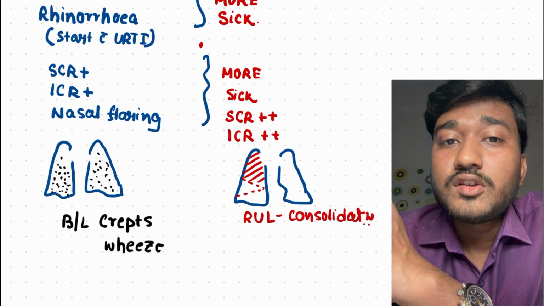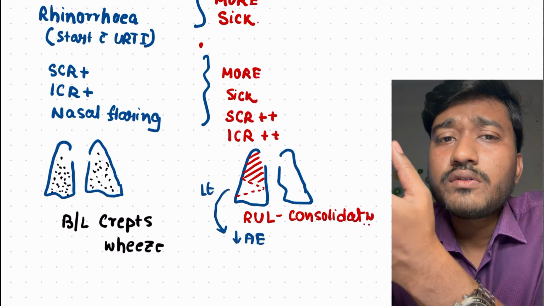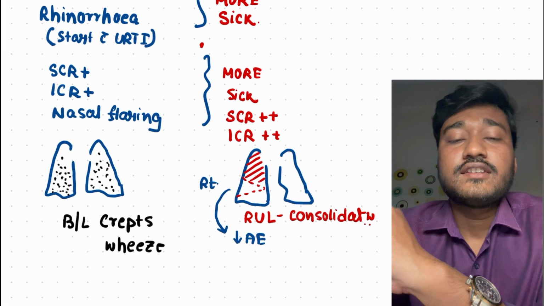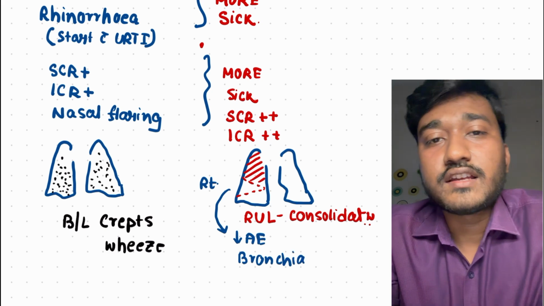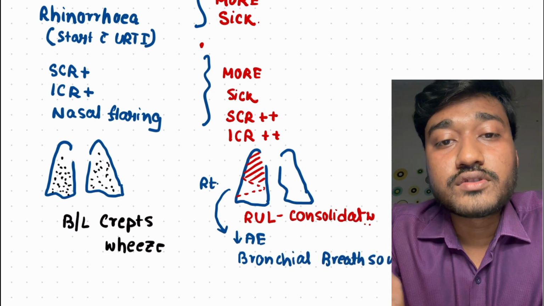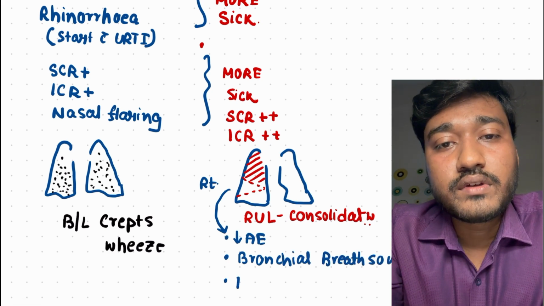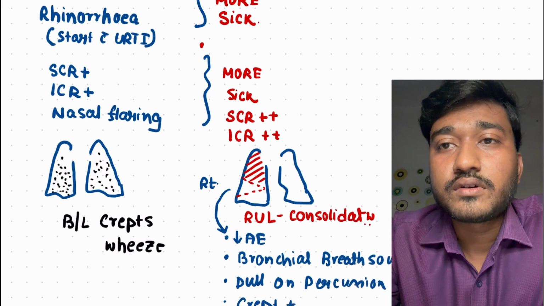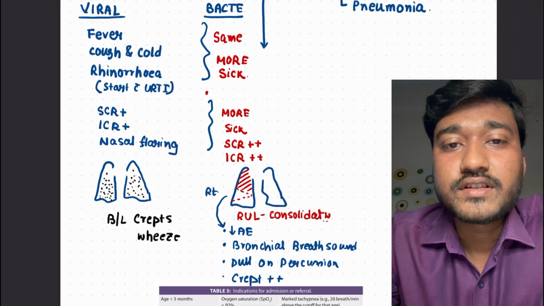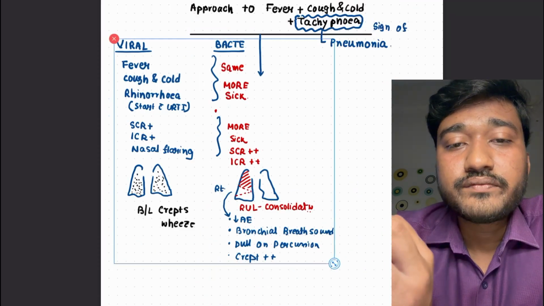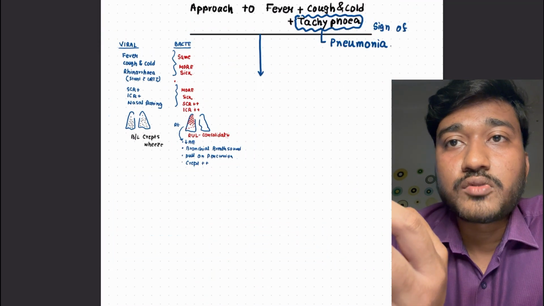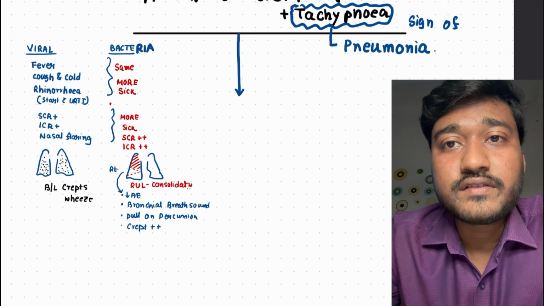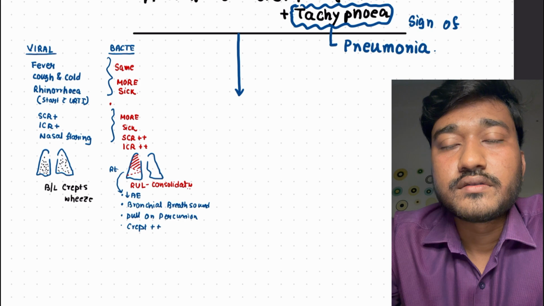But in case of bacterial pneumonia, what will you find on clinical examination? Let's say there is a right upper lobe consolidation. Automatically there will be reduced air entry on the right side, and also bronchial breath sound. If you percuss it, what will you get? There will be dullness on percussion. And also crepitations will be present. So reduced air entry, bronchial breath sound, crepts and coarse crepts will be present, and it will be dull on percussion.